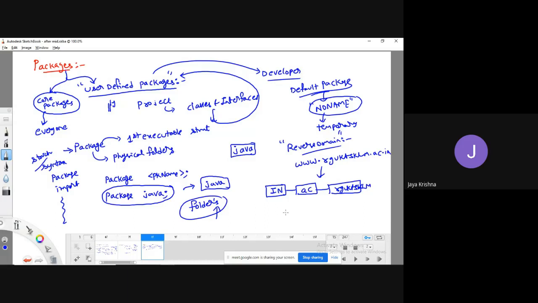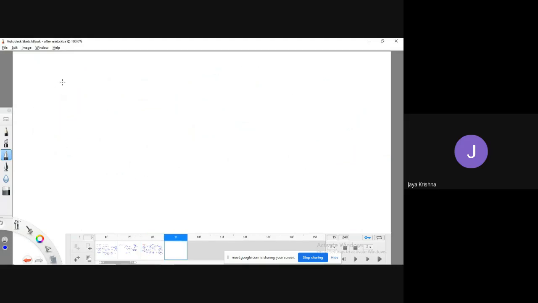For example, www.tcs.com. If they are developing some kind of project, what structure do they have to follow? com is one folder, in that tcs is one folder, and in that they create their classes. That's it. Okay, fine.